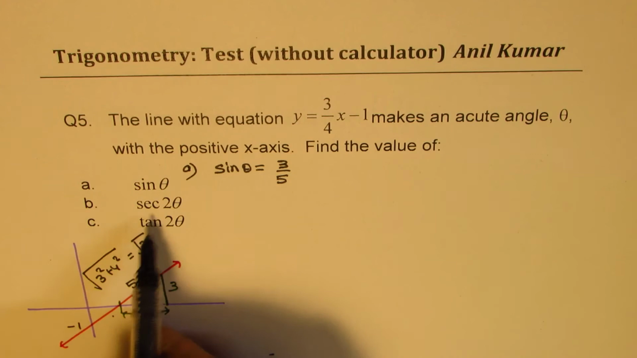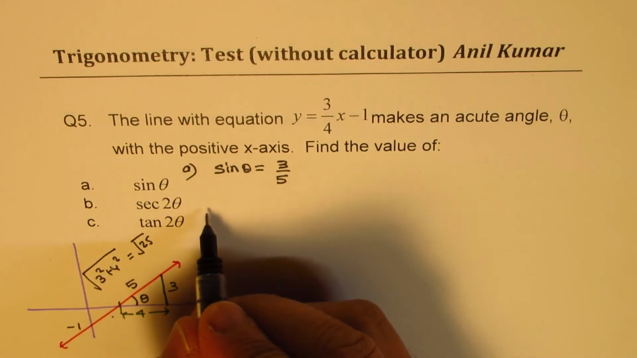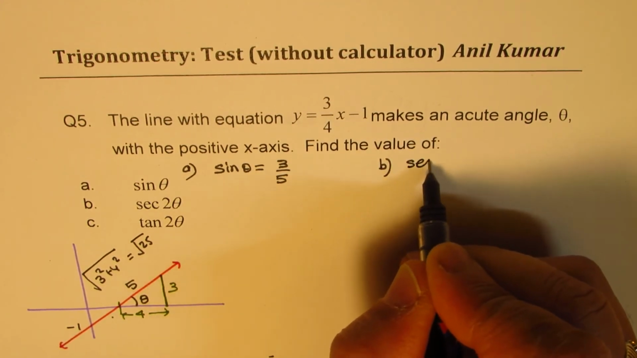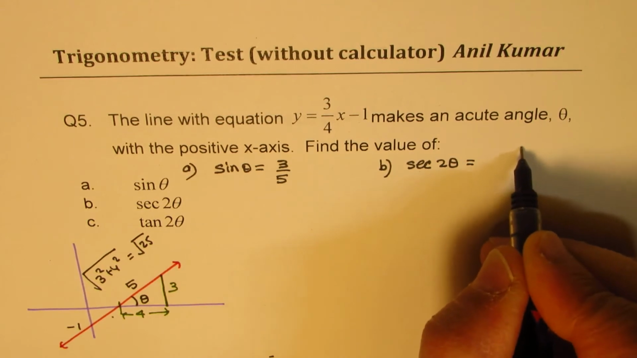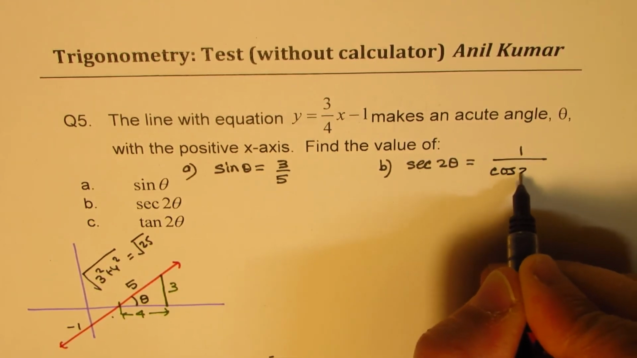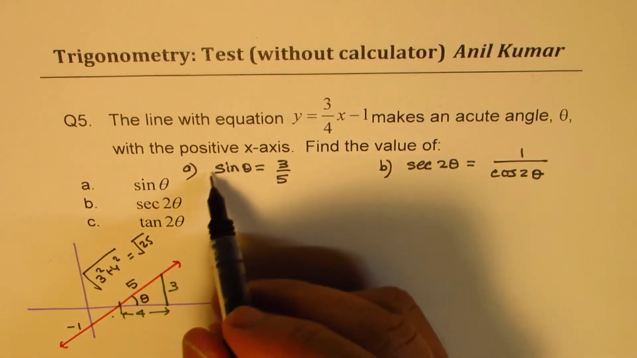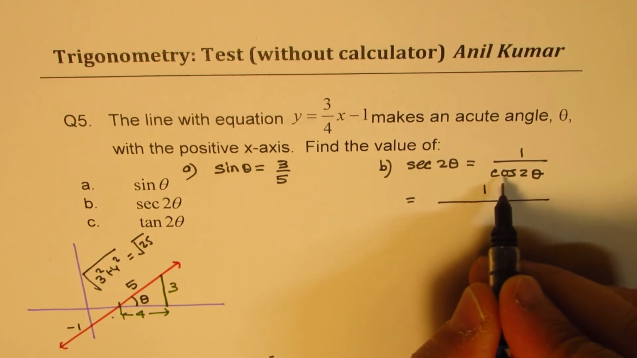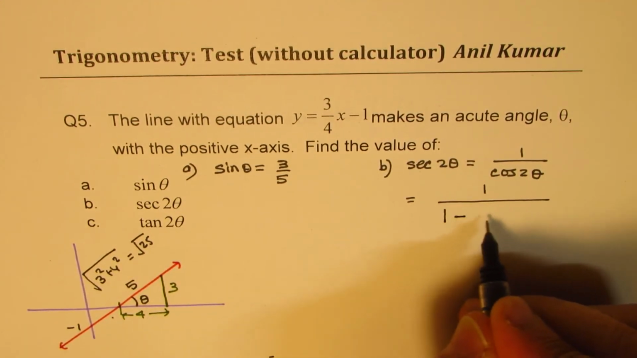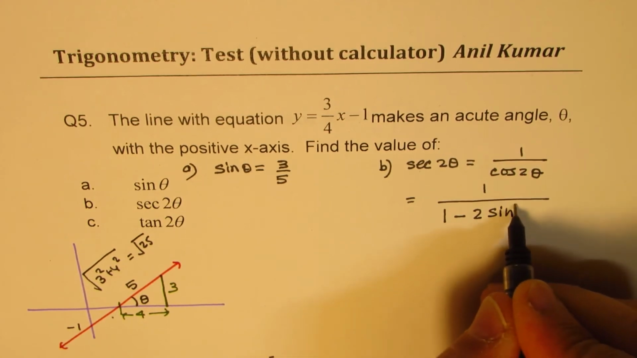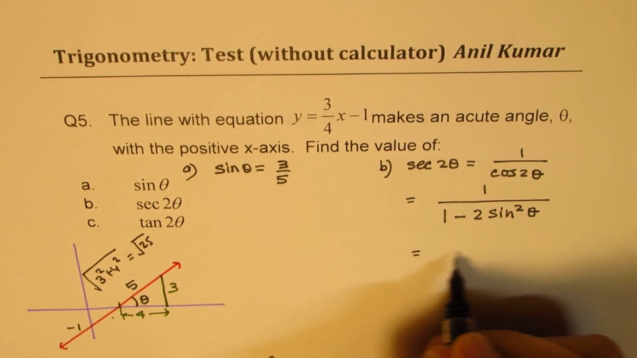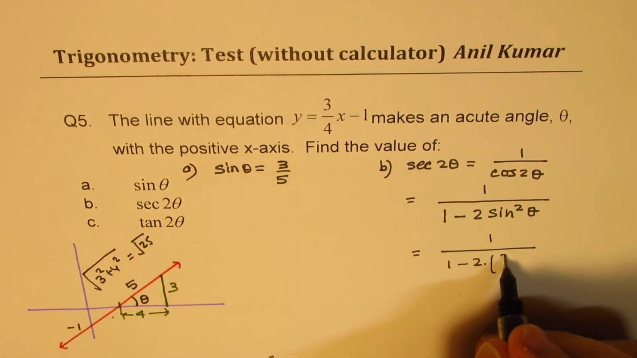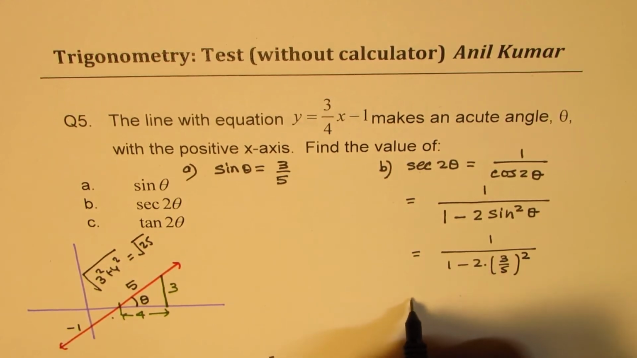B, secant 2 theta. So secant 2 theta, let's do B here, or you could write this as 1 over cos 2 theta. Since we know what sine is, I could always write, using the formula we discussed earlier, cos 2 theta as 1 minus 2 sine square theta, correct? So that gives you 1 minus 2. Sine theta is 3 over 5, so we have 3 over 5 whole square.